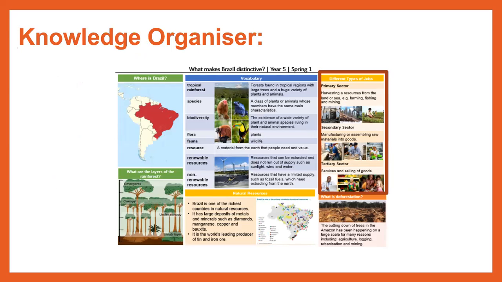So if you're ever stuck on any of the vocabulary, trying to think about where is Brazil, or what are the layers of the rainforest, or what is deforestation, always remember to come back to our knowledge organizer, where we have all of the key vocabulary as well as images to help support the learning. Today, we're going to be looking at the different types of jobs, on this part of our knowledge organizer here on the right hand side. We're going to be looking at the different sectors and what it means for Brazil.